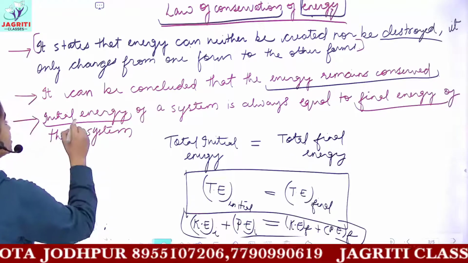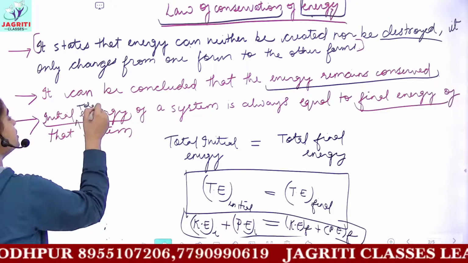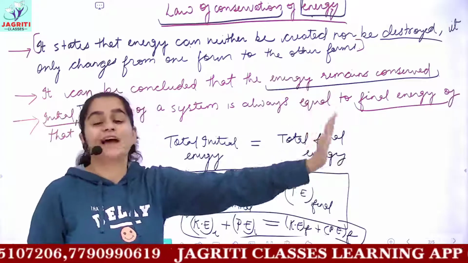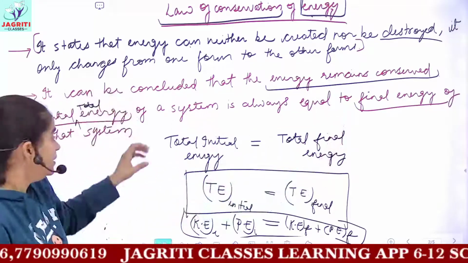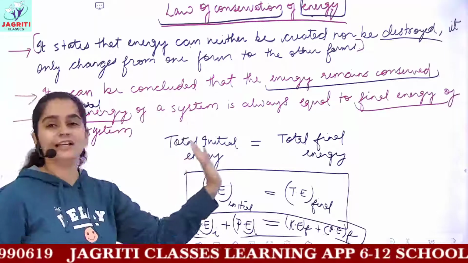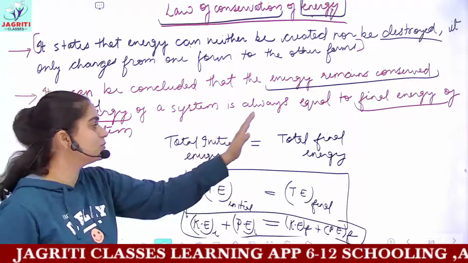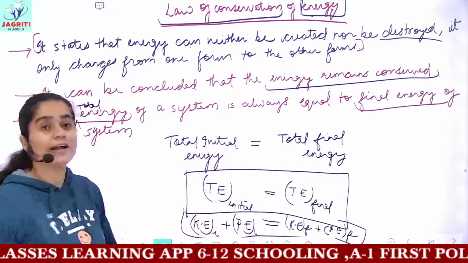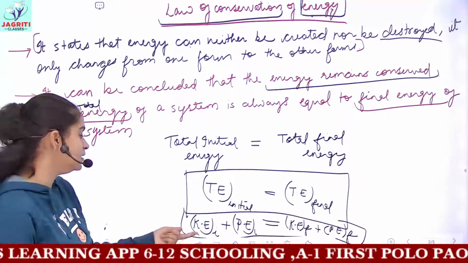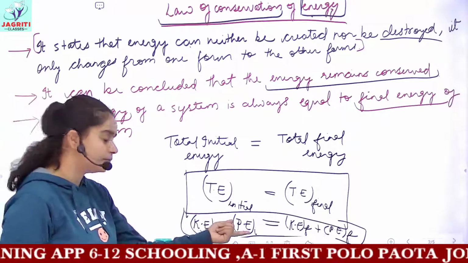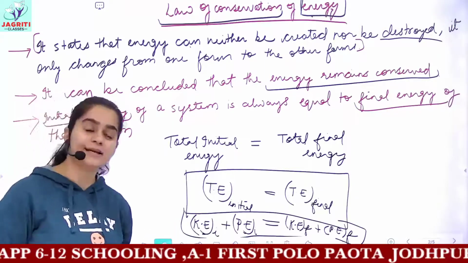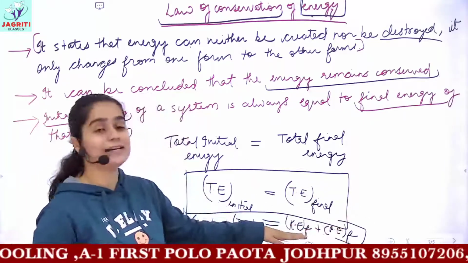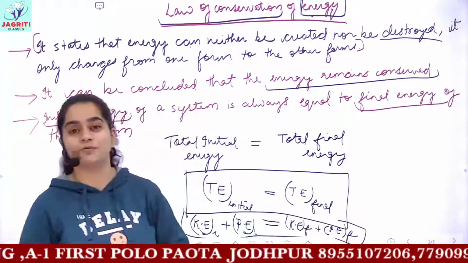And here energy means the initial total energy of the system is equal to the total final energy of that particular system. Then you can also express this line in a way that total initial energy is equal to total final energy. And in this total energy, I told you, you have to read two kinds of energy. That is, if I sum initial kinetic and initial potential energy, then this value will be equal to the sum of the final kinetic and final potential energy of the system, okay.